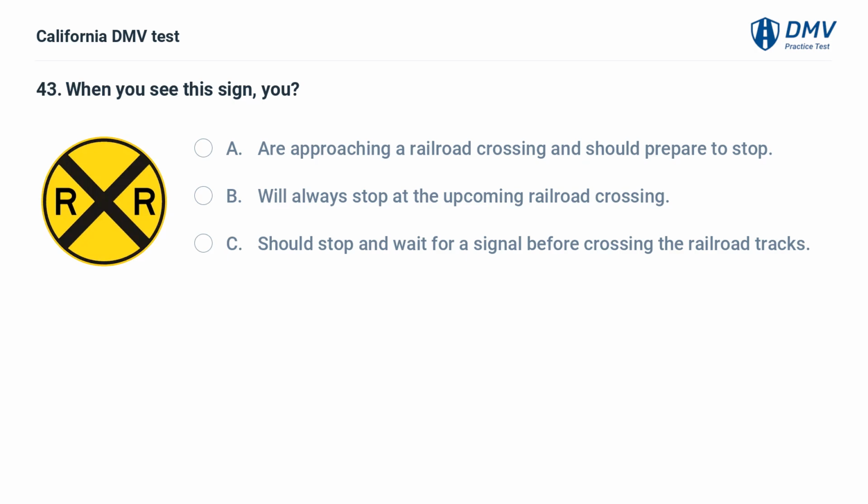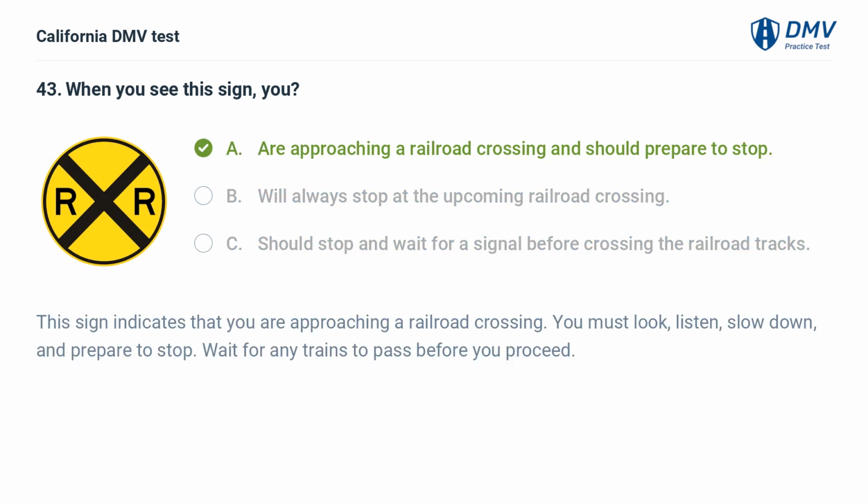When you see this sign, you A. Are approaching a railroad crossing and should prepare to stop. B. Will always stop at the upcoming railroad crossing. C. Should stop and wait for a signal before crossing the railroad tracks. A. Are approaching a railroad crossing and should prepare to stop. This sign indicates that you are approaching a railroad crossing. You must look, listen, slow down, and prepare to stop. Wait for any trains to pass before you proceed.